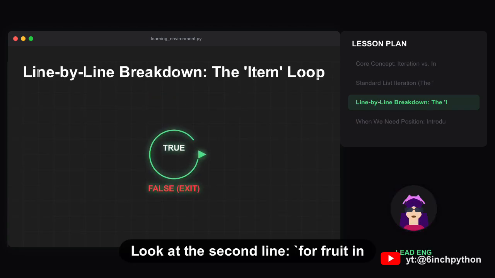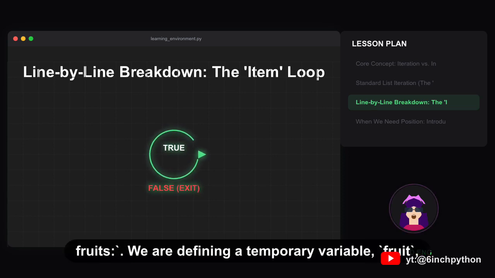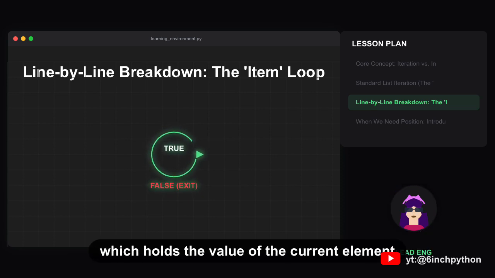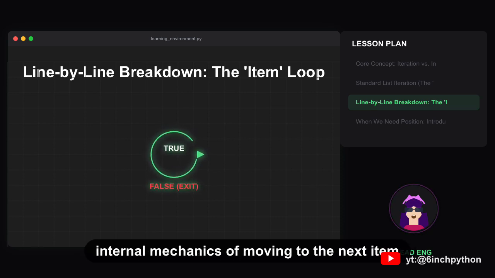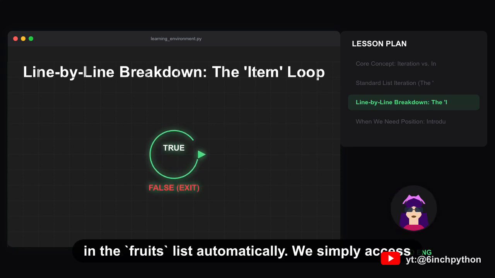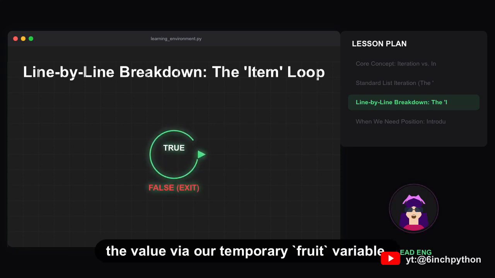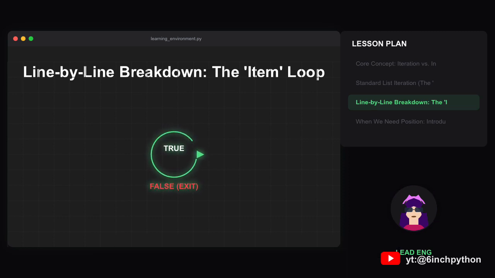Look at the second line. For fruit in fruits, we are defining a temporary variable, fruit, which holds the value of the current element during that specific cycle. The loop handles the internal mechanics of moving to the next item in the fruits list automatically. We simply access the value via our temporary fruit variable.